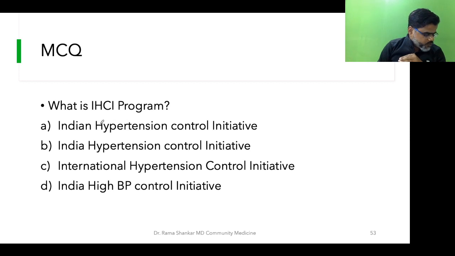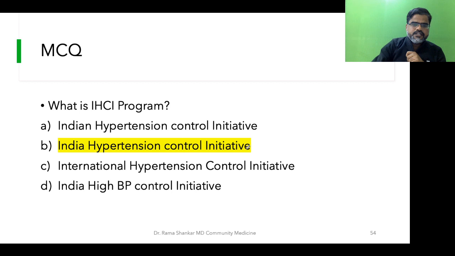Shubham Gupta is going with B. Kalpa Ghosh is also going with B. Ajay Kumar is going with B. Rujuta is going with A, Indian Hypertension Control Initiative. Prachi is going with D. Bala Murugan is going with B. So, lots of B. Yes, the IHCI program is India Hypertension Control Initiative.